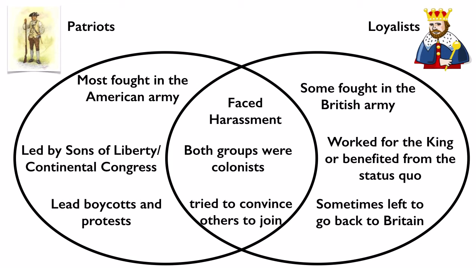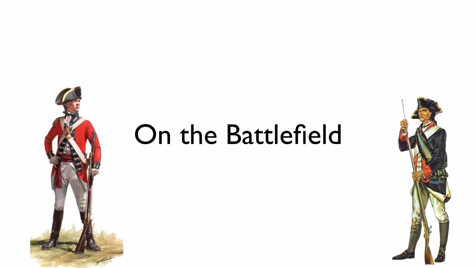So two very different sides of these groups involved in the Revolutionary War, both of their reasons why they believed what they believed and did what they did. On the battlefield, these two groups changed into the British and American armies, which were very different in their advantages and disadvantages. Let's take a look at these two sides with this versus that.